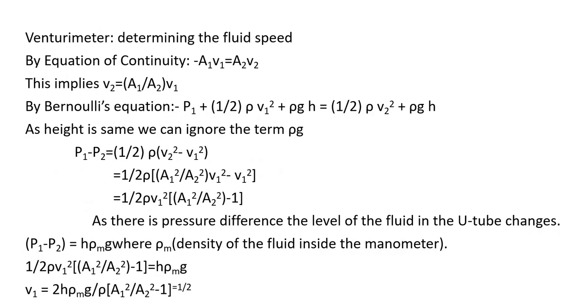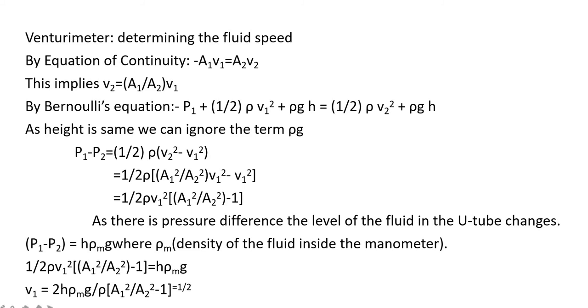So how to find the fluid speed? From the equation of continuity, we know A1 V1 is equal to A2 V2. So V2 can be written as A1 by A2 into V1, that we can substitute in Bernoulli's equation. P1 plus half rho V1 square plus rho gh equals P2 plus half rho V2 square plus rho gh. Here h can be neglected because it is on the same horizontal level.